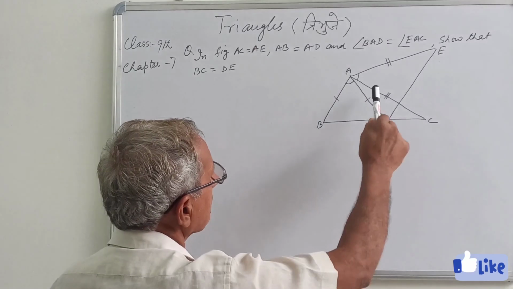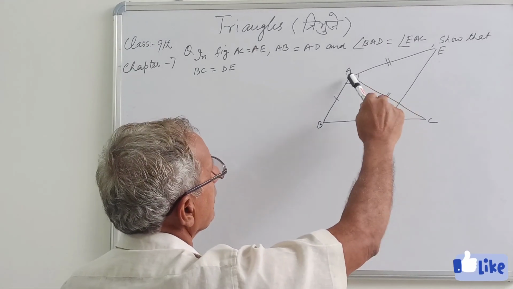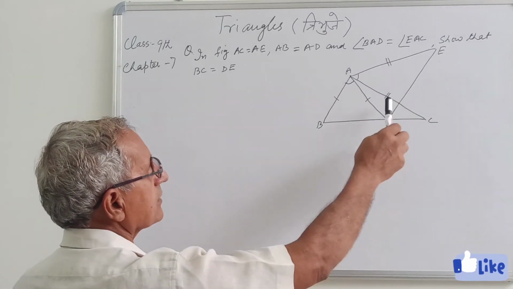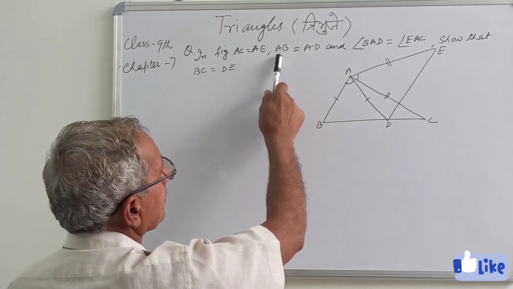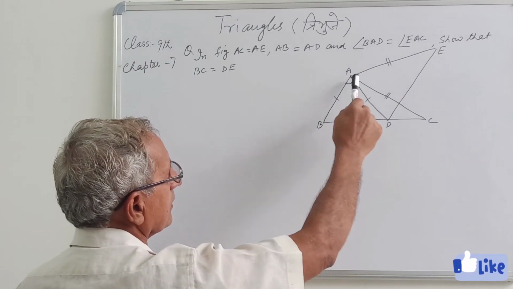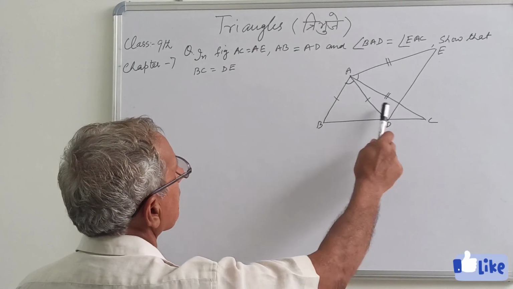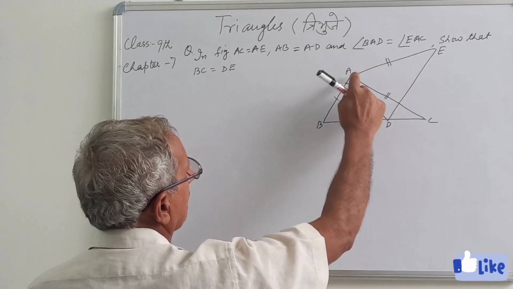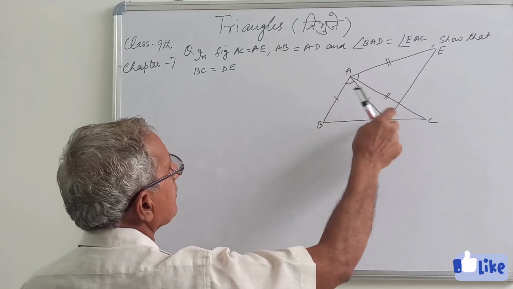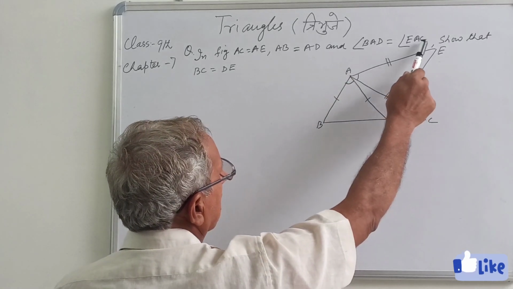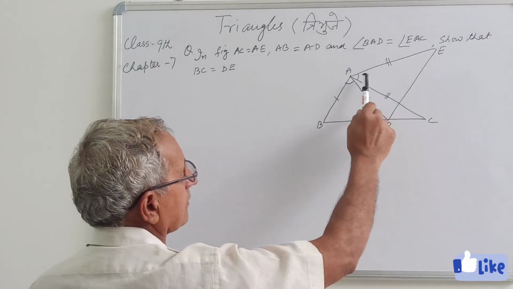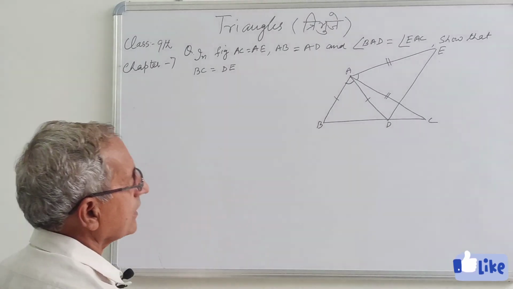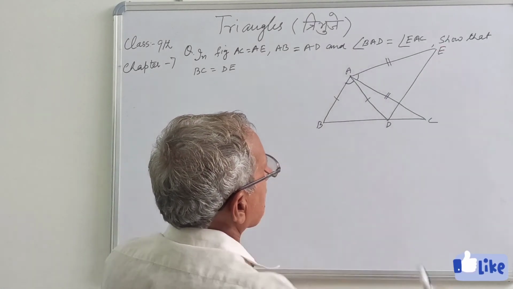AC equal to AE: AC side and AE side, where I have put these two marks. These two sides are equal. The other sides are AB equal to AD: AB this side and AD this side. These are equal. And this angle BAD, I have marked this angle equal to angle EAC, marked here. So you have to prove BC equal to DE, this side equal to this side.